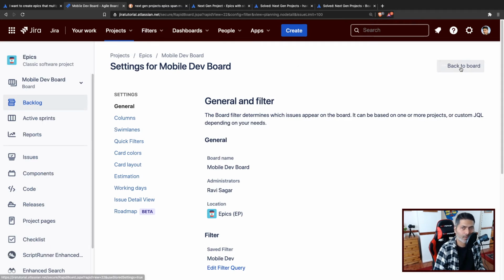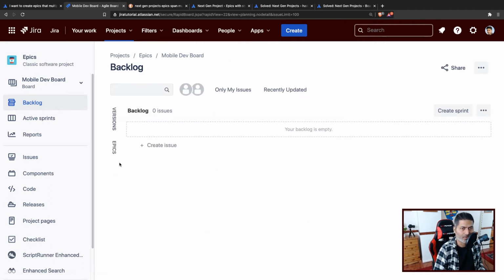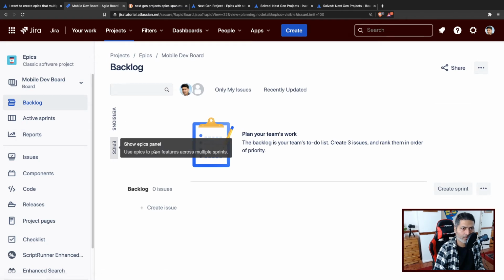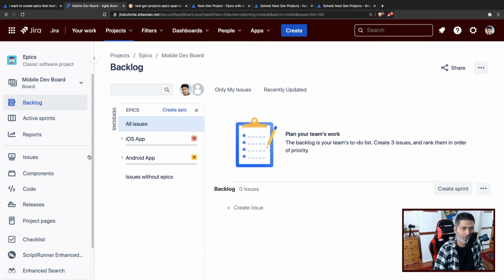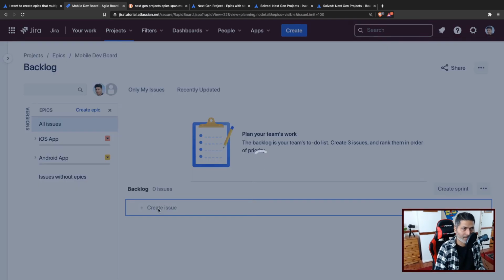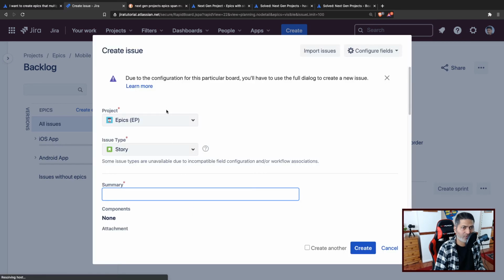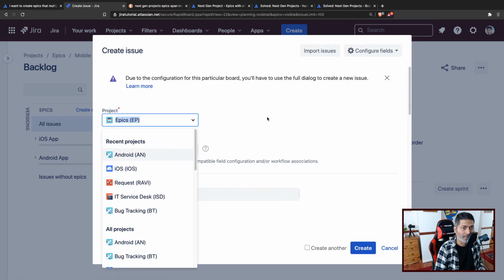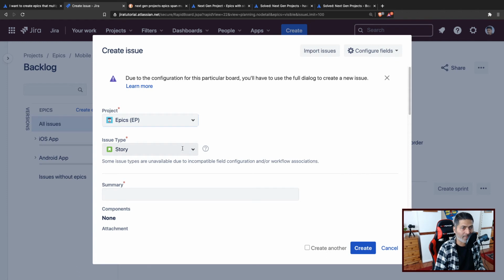Oh, I need to click on the back to board. Come on. So if you want to take a look at the epics, you can see them very clearly here. Now, when you create a new issue, you have the option to create this issue. And by the way, don't include stories in your Epic project.